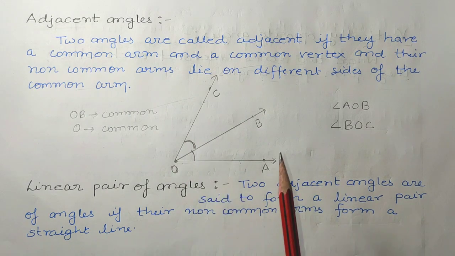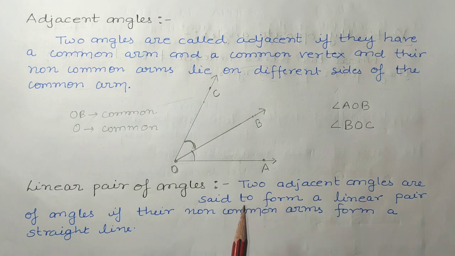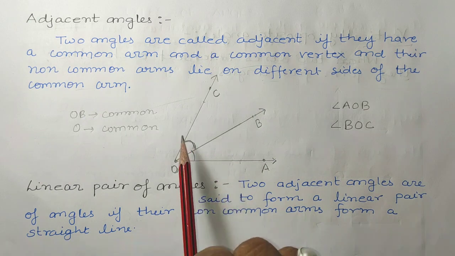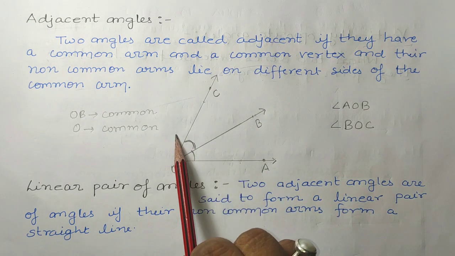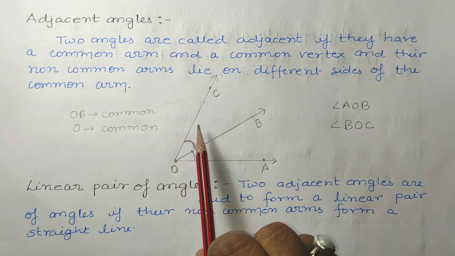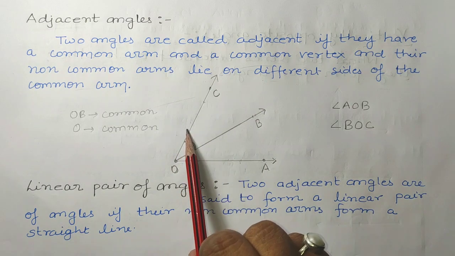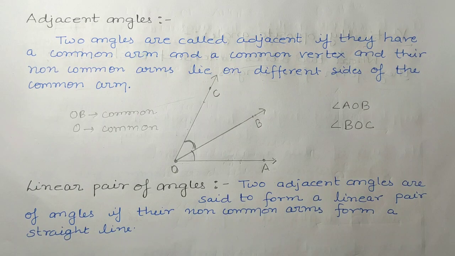So on the whole, if these three conditions are followed, then we can say that these angles are adjacent angles. Simply you can say, if two angles are like this, whose one vertex is common, one arm is common, and non-common arms are on different sides, if these three cases are followed, then we can say that the angles are adjacent.